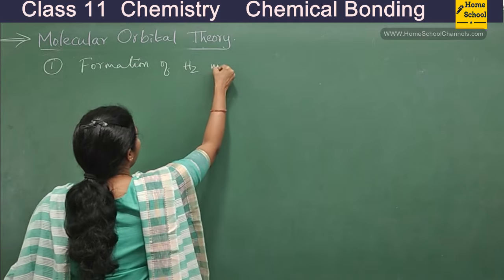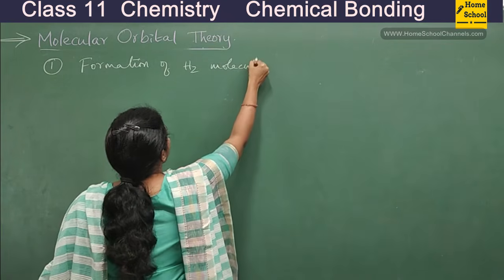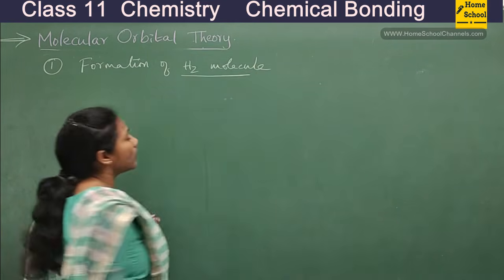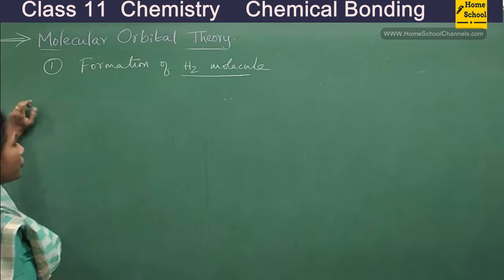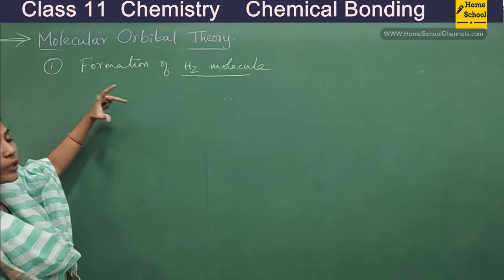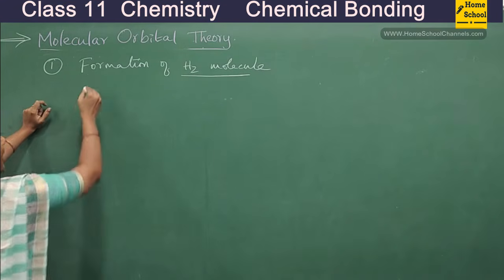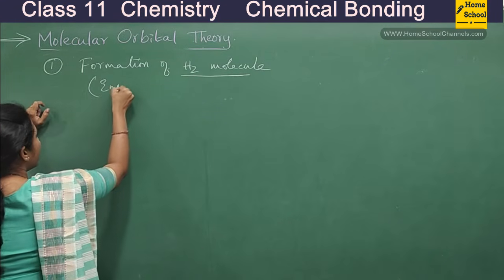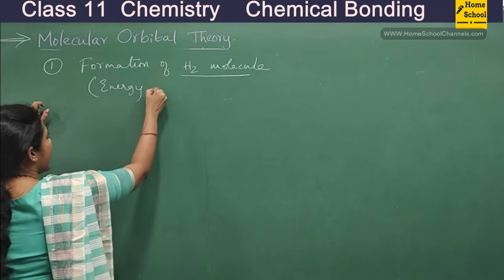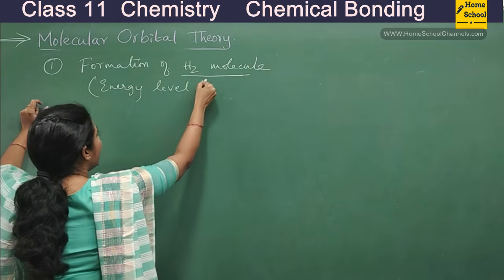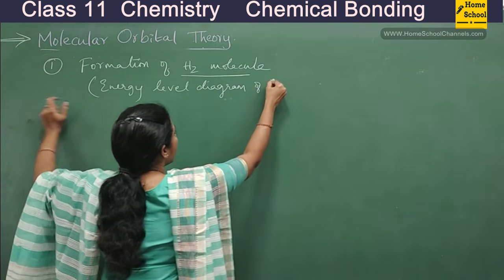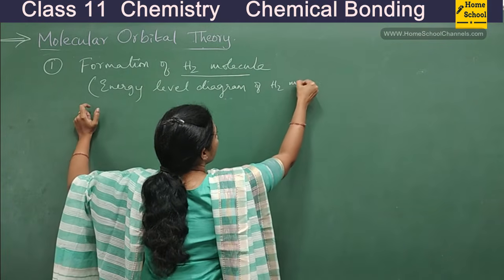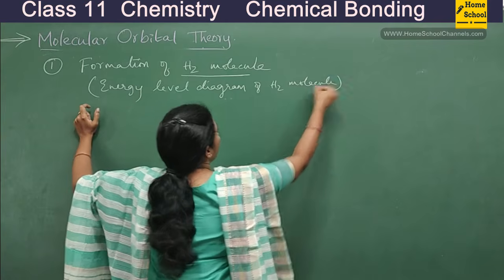I'm explaining how the molecular orbitals are formed in the H2 molecule. There is a way of showing this, guys. We call this the energy level diagram of the H2 molecule. Right?